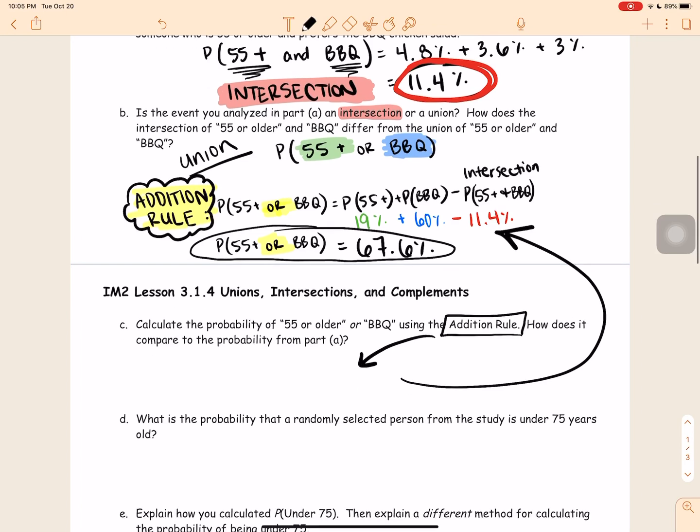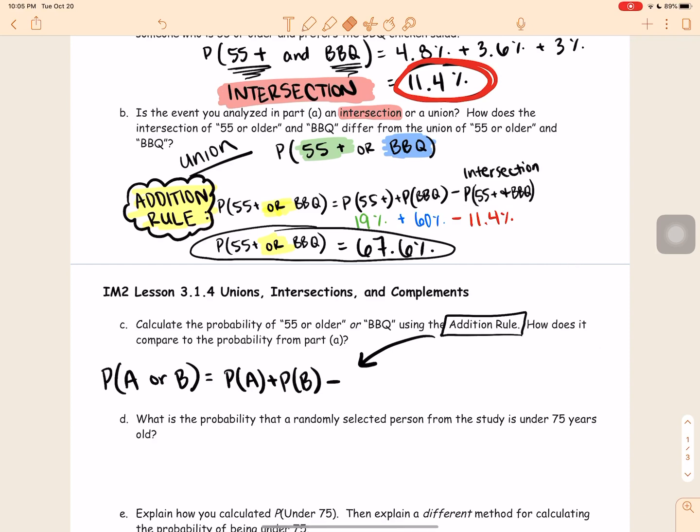The addition rule is if I want to know the probability of A or B happening, so some event A or some event B, I need to add the probability of A to the probability of B and then subtract out the probability that they both happen at the same time.